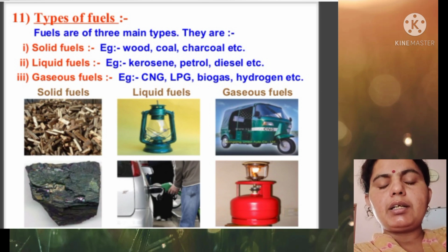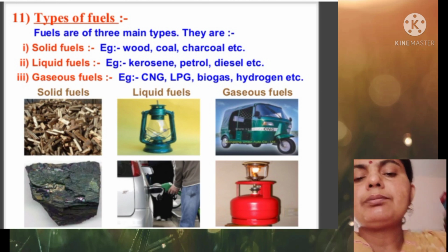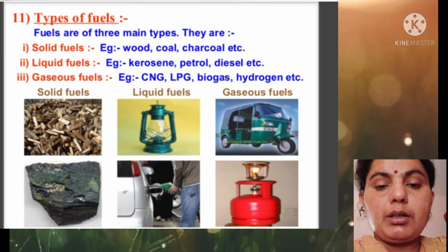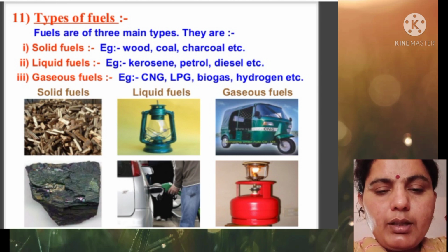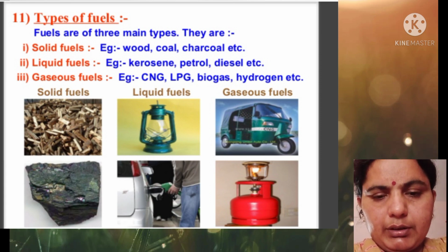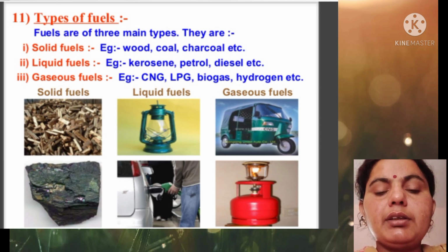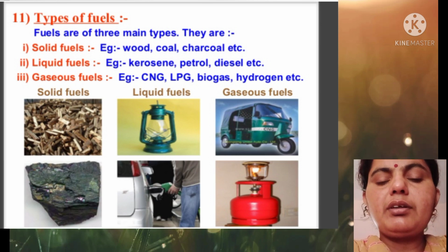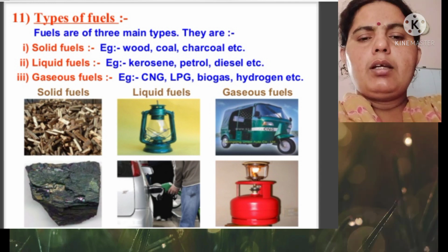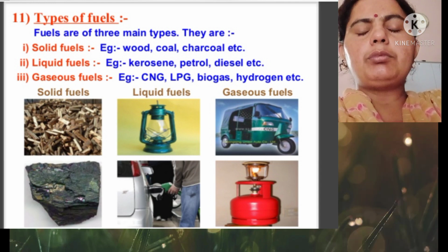Now what are the types of fuel? We have three types of fuels on the basis of their physical state. First is solid fuel, which is solid in nature: wood, coal, charcoal, etc. Liquid fuels are kerosene, petrol, diesel. Gaseous fuels are CNG, LPG, biogas, hydrogen, etc. So these are basic examples of different types of fuels present in different states.